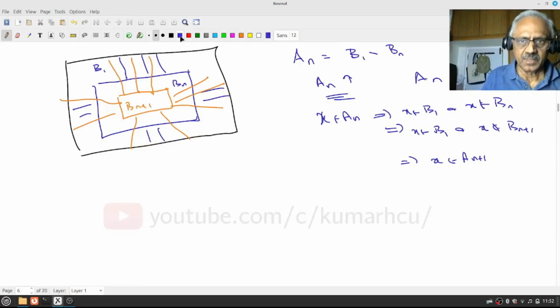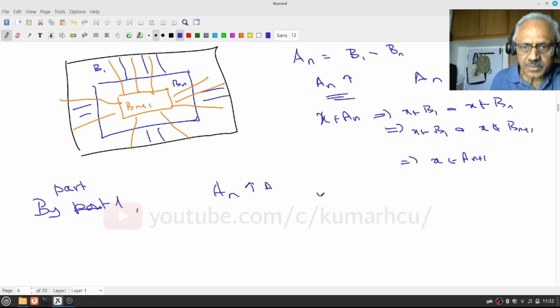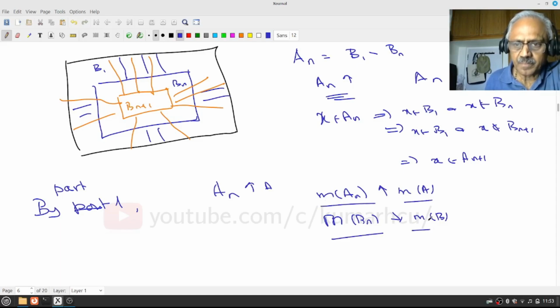Right, very good. So, by part 1, An increases to A and measure of An increases to measure of A. But what we wanted to prove is measure of Bn decreases to measure of B. So we have to understand what is the relation between these objects.